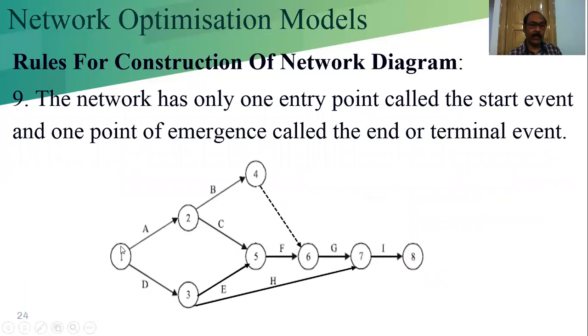Each and every node has a number: 1, this is 3, this is 2. So this is the predecessor node and this is the successor node. The predecessor node number is less than the successor node number. There is also 2 to 5, 3 to 5, and 2 to 4.